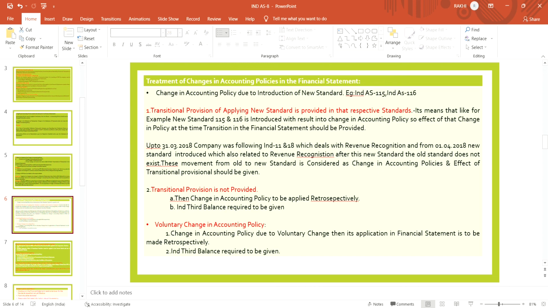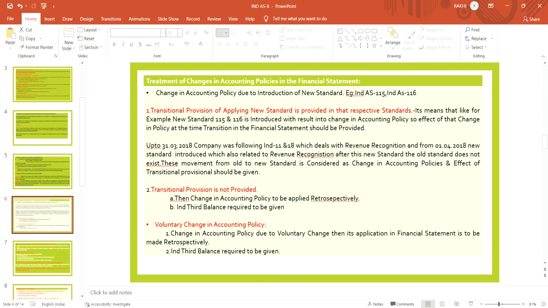Suppose up to 31st March the company was following Ind AS 11 and 18 for revenue recognition, because Ind AS 115, which relates to revenue recognition, is effective from 1st April 2018. Before that, the company follows Ind AS 11 and 18, which also deal with revenue recognition.